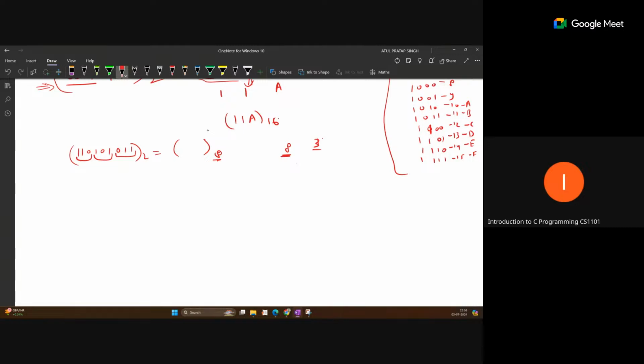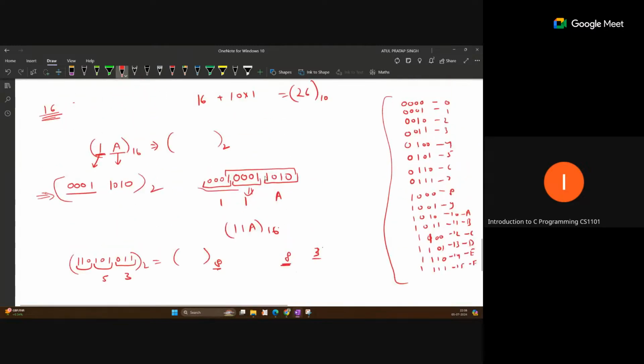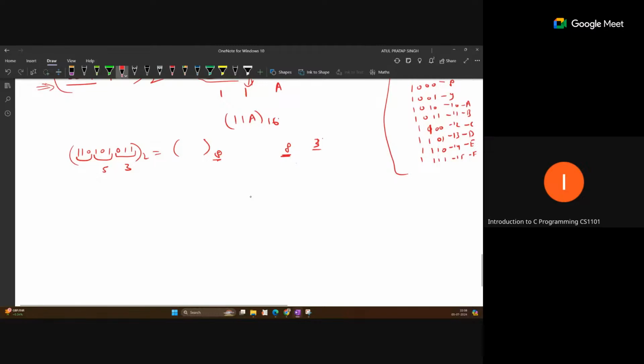So now what is the equivalent value? This 0 1 1 represents 3. 1 0 1 represents 5. Now 1 1 0, you can see, is represented by 6. So 6 5 3. So this is the octal representation.